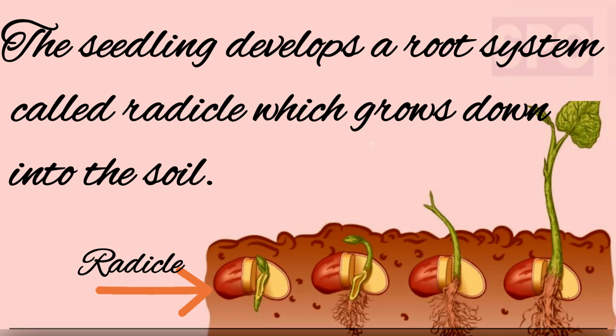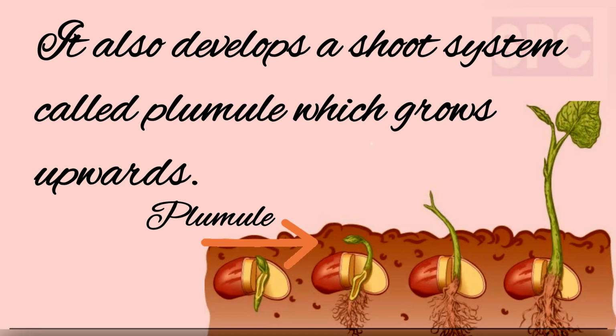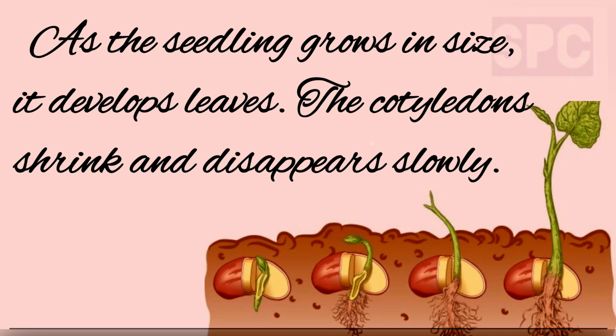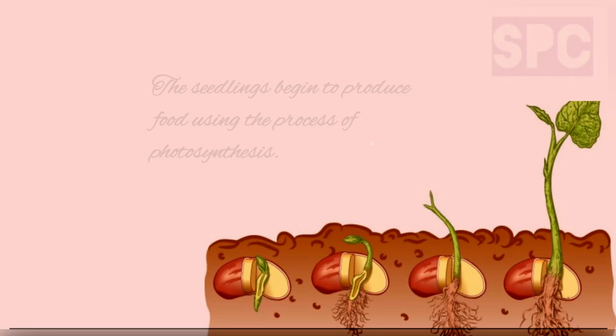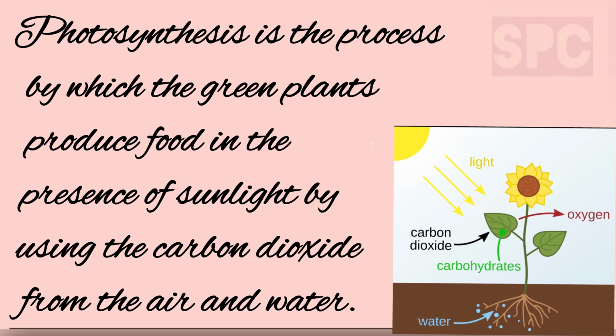The seedling develops a root system called radicle, which grows down into the soil. It also develops a shoot system called plumule, which grows upwards. As the seedling grows in size, it develops leaves. The cotyledons shrink and disappear slowly. The seedlings begin to produce food using the process of photosynthesis. Students, photosynthesis is the process by which green plants produce food in the presence of sunlight by using the carbon dioxide from the air and water.